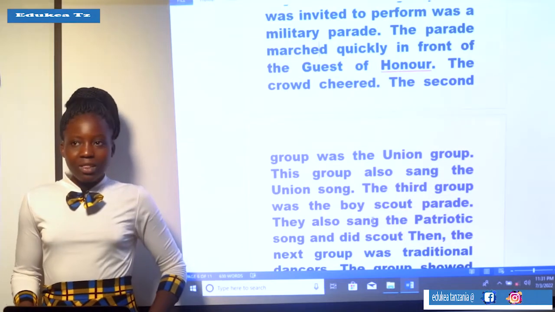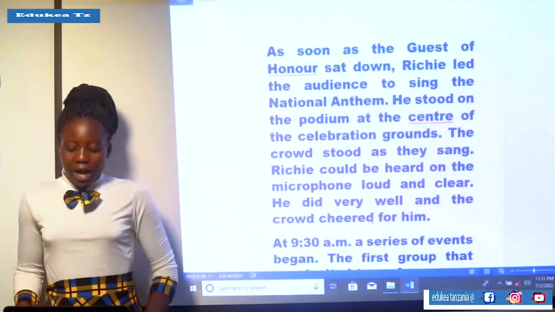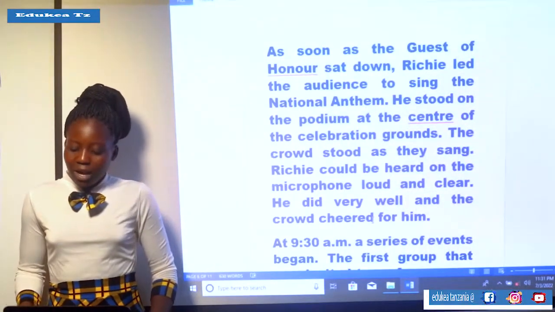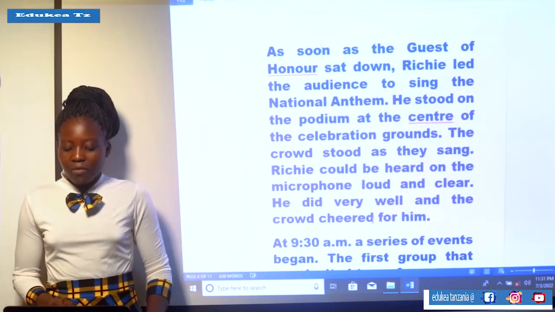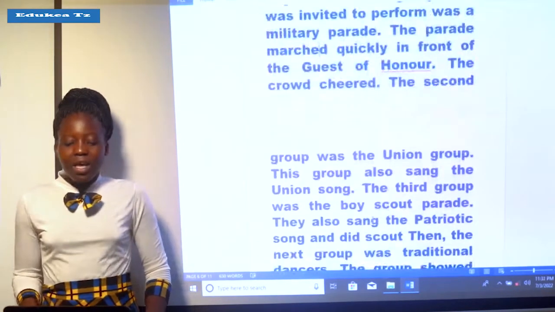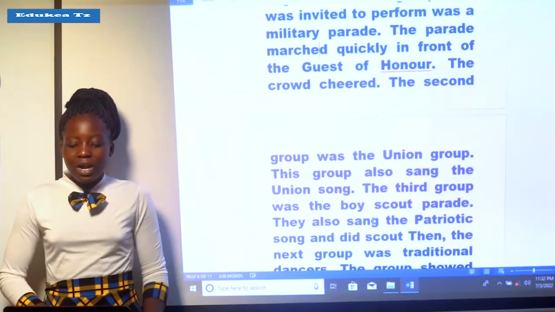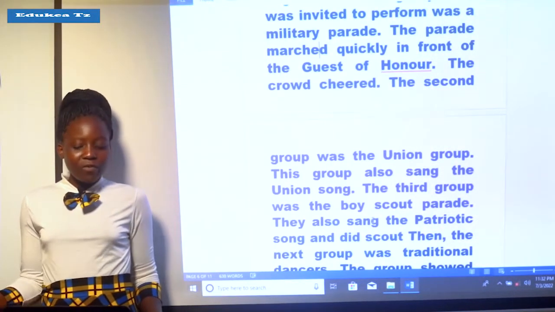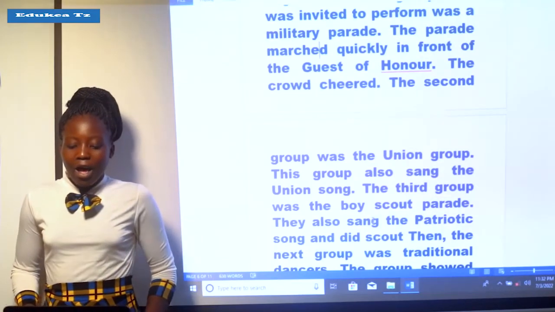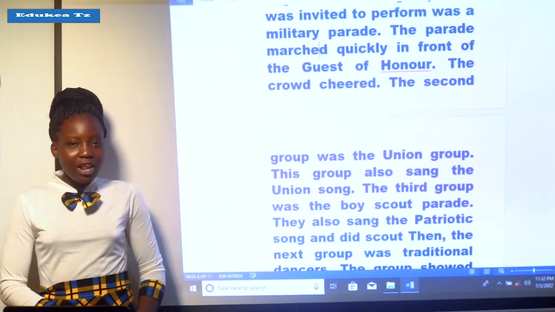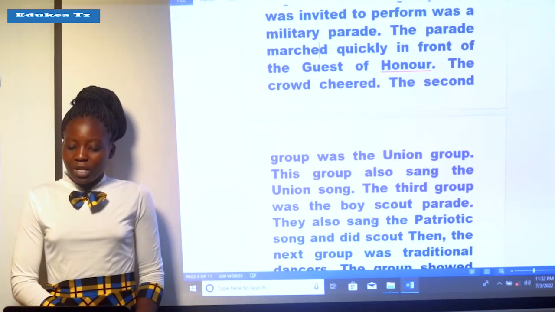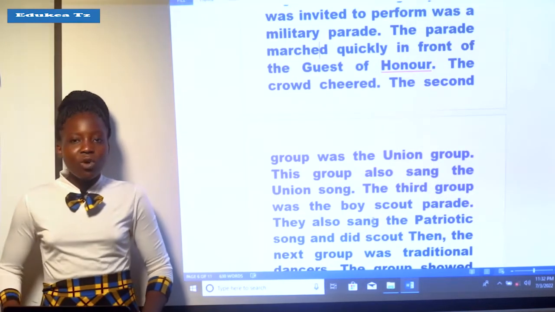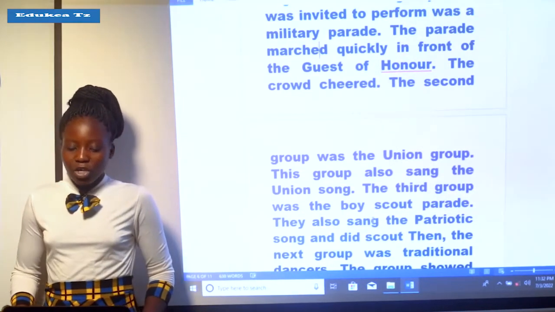We can see that after this, at 9:30, the series of events began, and the first group which was invited was the military parade, which performed in front of the guest of honor, and the crowd cheered a lot for the military parade as the first group which performed on the Union Day.